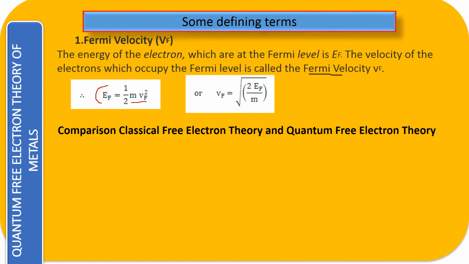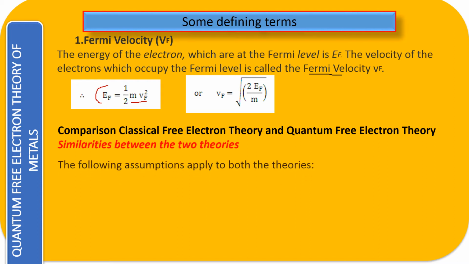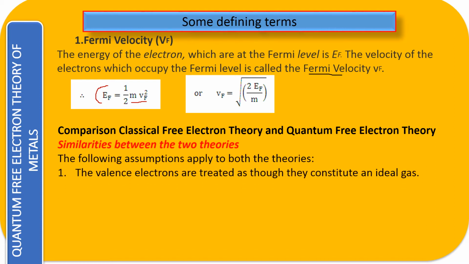Now let us compare the classical theory and the quantum theory of conductivity in the case of metals. All right. Firstly, we are taking the similarities. What are the similarities between the classical theory and the quantum theory? Firstly, the valence electrons are treated as though they constitute an ideal gas.